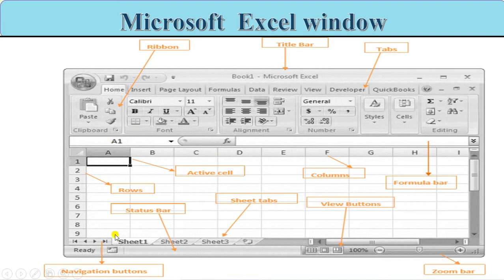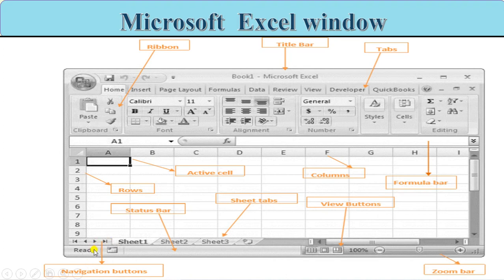So vertical are the columns, horizontal are the rows. This is your formula bar. In front of FX you can see white space. So this is your formula bar. 1, 2, 3, 4, 5, 6: I have just told you these are the rows, and A, B, C, D are the columns.